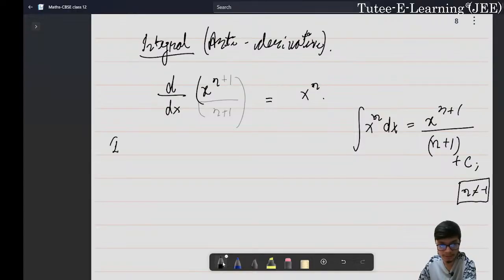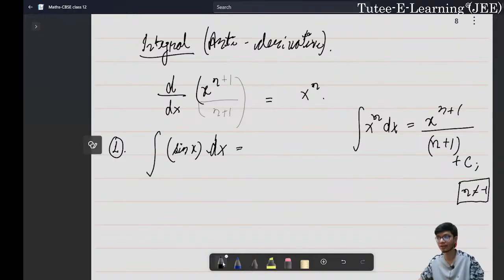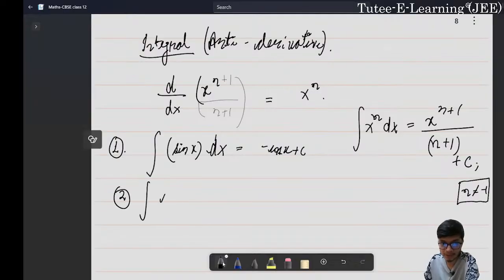I think these are the basic formulas that we all need to remember. Maybe not remember, maybe we can try to do that on our own. Okay, so if I ask you what is the integration of sin x, right? So if you do the differentiation of minus of cos x, you will end up getting sin x, right? Therefore, the integral of sin x would be minus of cos x, right? Similarly, if I ask you what is the integration of cos x, this is very simple because differentiation of sin x becomes cos x, so the result will be equal to sin x plus c.